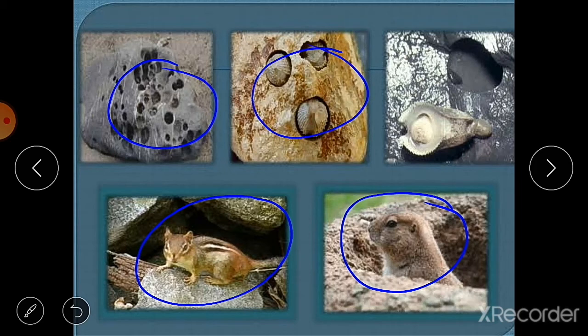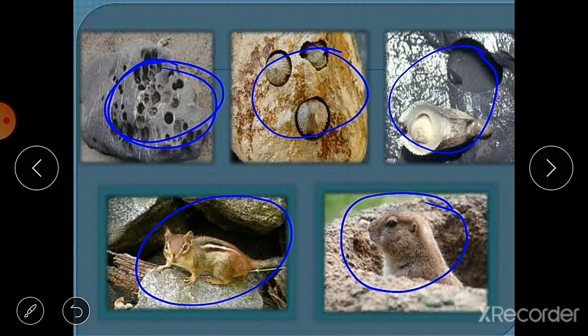See, hard rocks, right? So when these animals dig the holes, what happens? The new rock, or the part of the new rock, is exposed to the effect of weathering, means to the sun and to the water, and these holes also allow water. You can see these holes allow water and other weathering agents to reach the rock layer that had been covered by the soil, and in this way the weathering process continues.